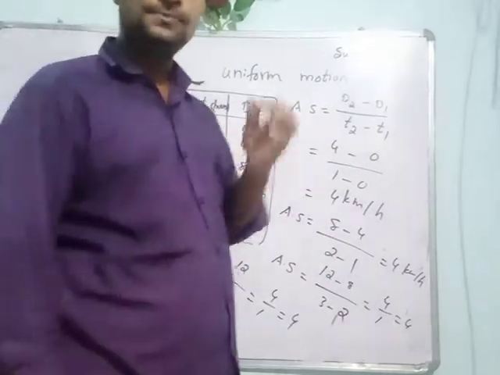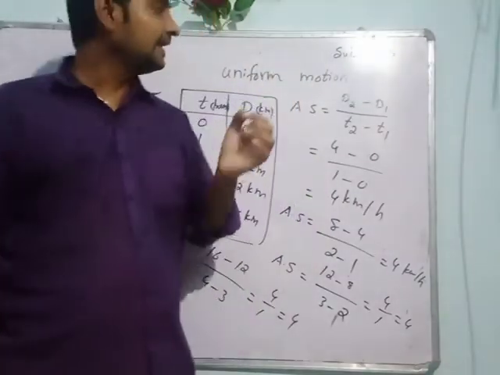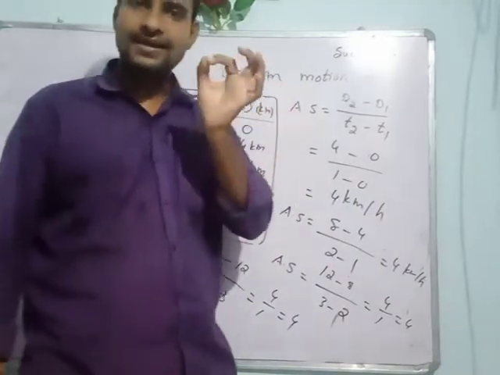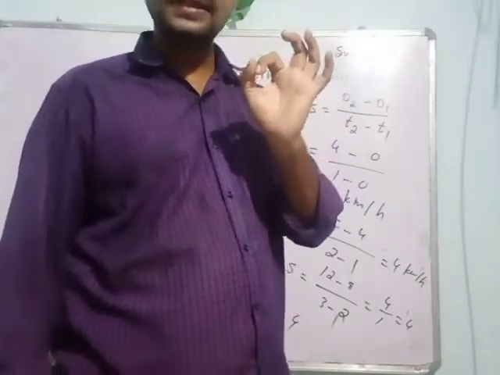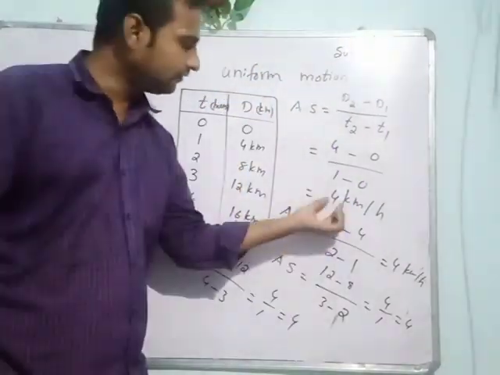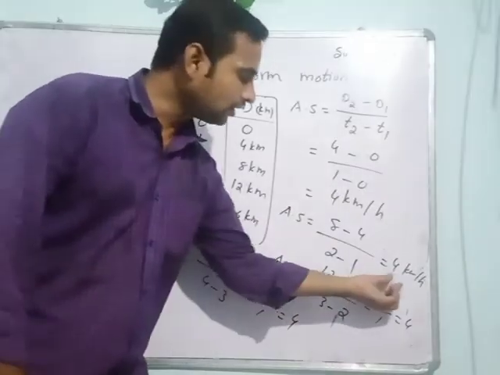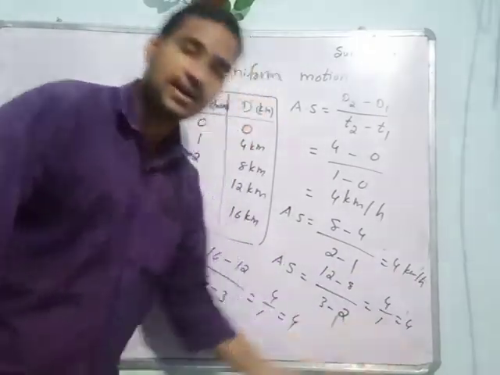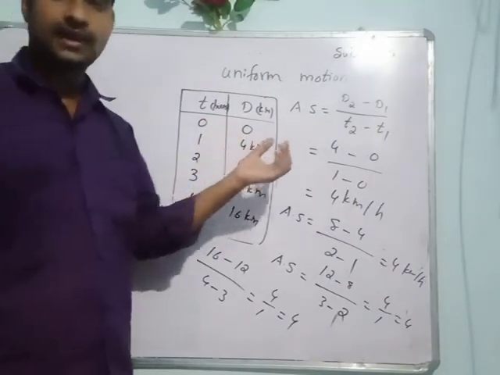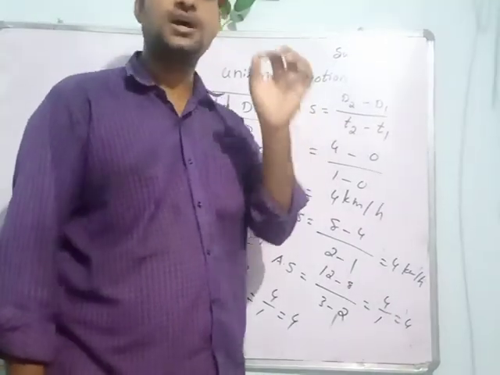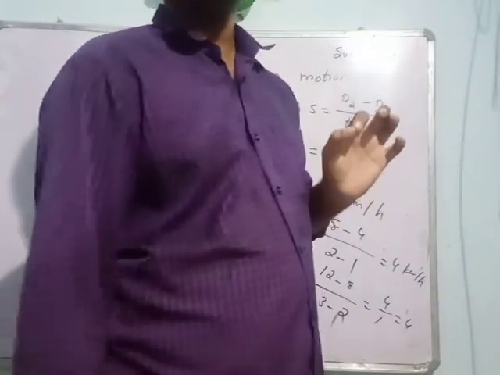Okay, and this point is very important. In uniform motion, the velocity of the object is constant. Here 4 km per hour, 4 km per hour, 4 km per hour, 4 km per hour. So in uniform motion, the average speed or velocity of the object is constant. Clear all of you?